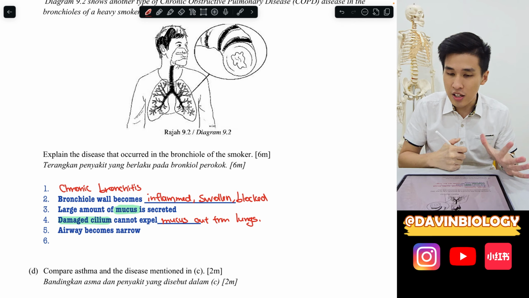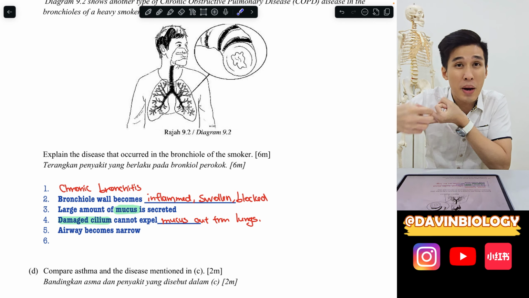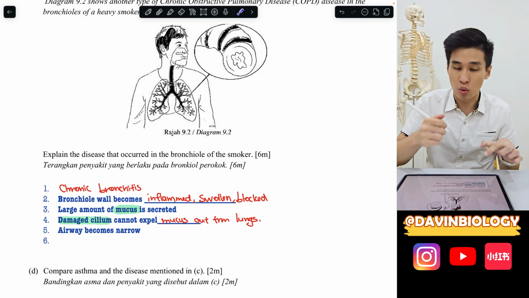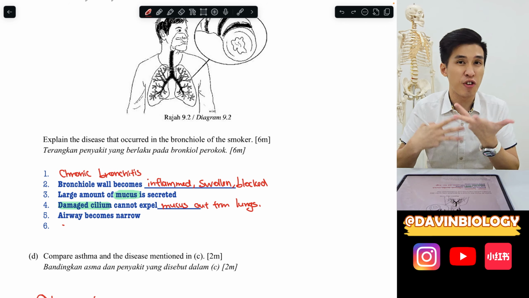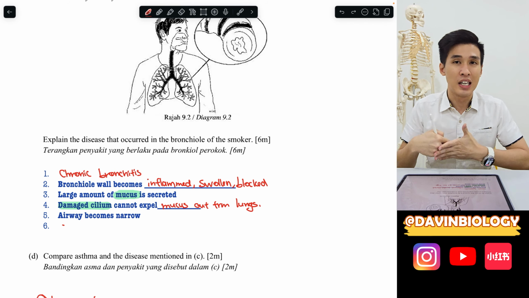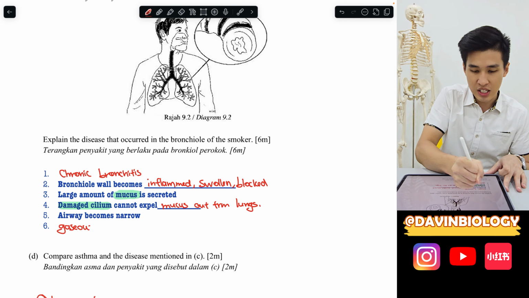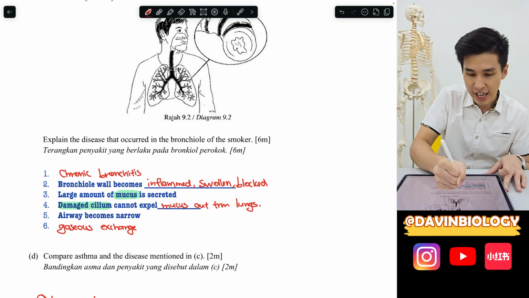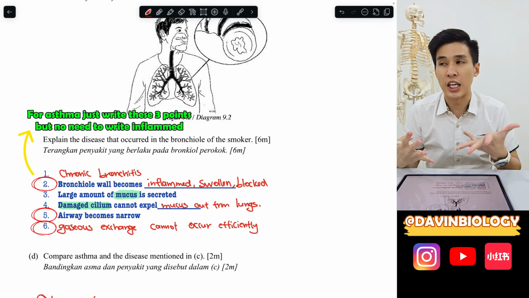Alright, and besides that, your airway definitely becomes narrow. Air cannot pass through already. There's no space already. So therefore, you can say the airway becomes narrow, and therefore gas exchange is very hard to occur. The oxygen cannot be transported. All these kinds of things. Or you can really say a symptom also can. Okay, alright, both. So I would say therefore it causes gas exchange to not occur efficiently. Or you can name one of the few symptoms, the most common one being shortness of breath.